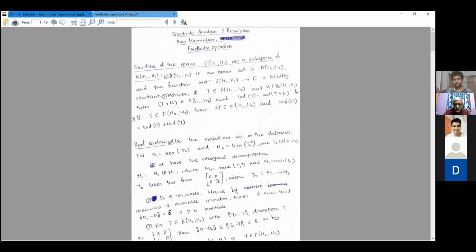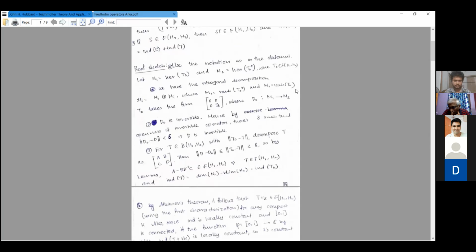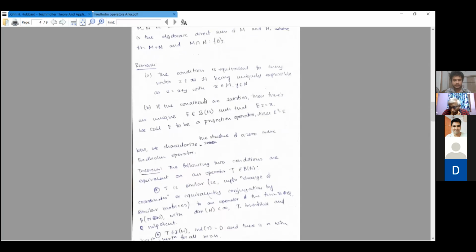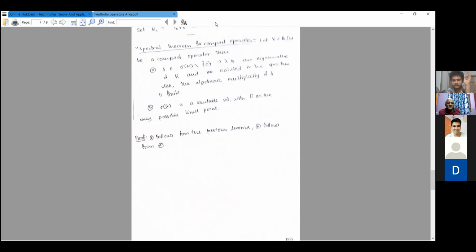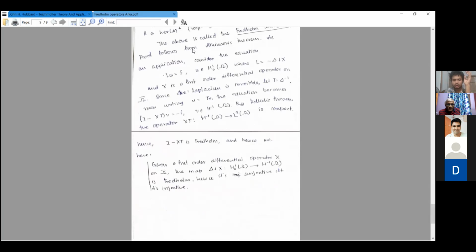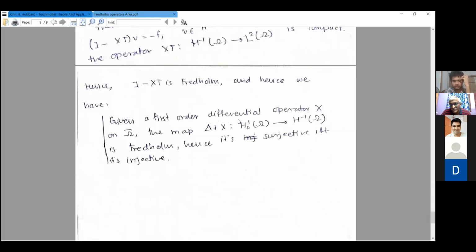Yeah. So what did we show in the last two? I'm talking about the differential thing. This part is so that you need to find a solution. You want to know that a solution exists. It's sufficient that this map is injective, because if it's injective, then it's also surjective by the Fredholm alternative. The point is that a Fredholm operator is analogous to what we have for the finite dimensional case.